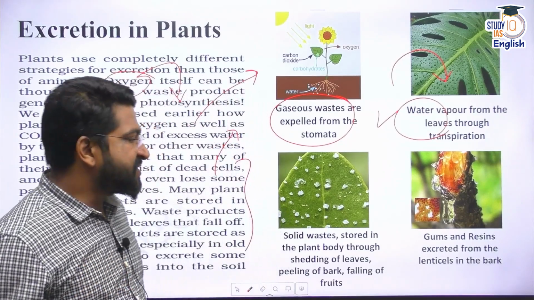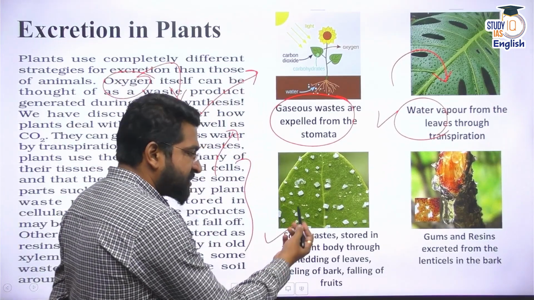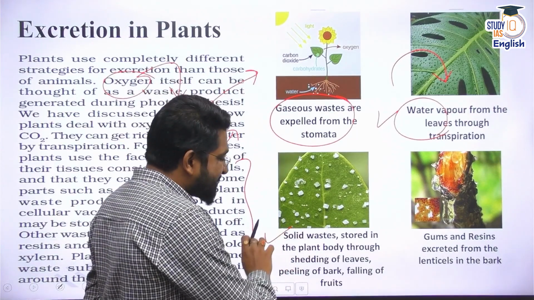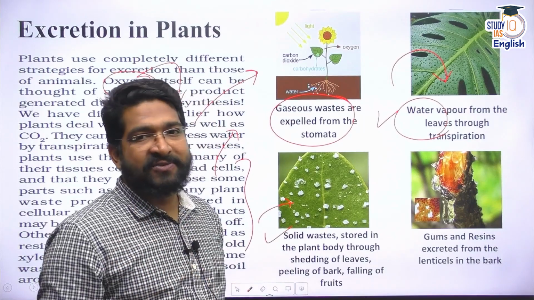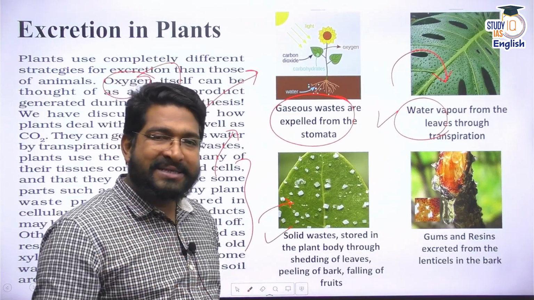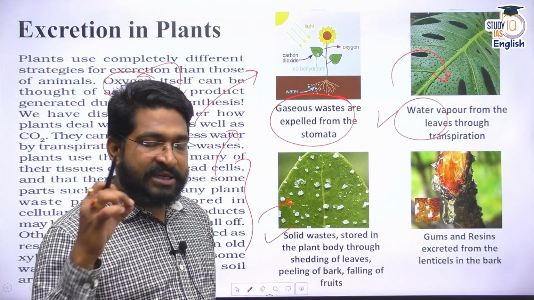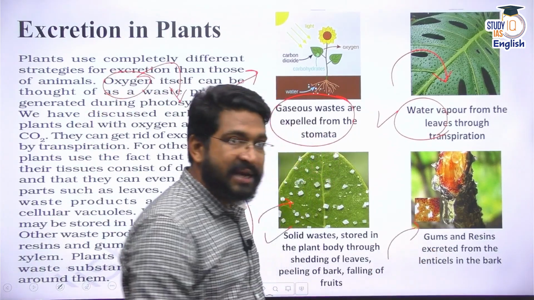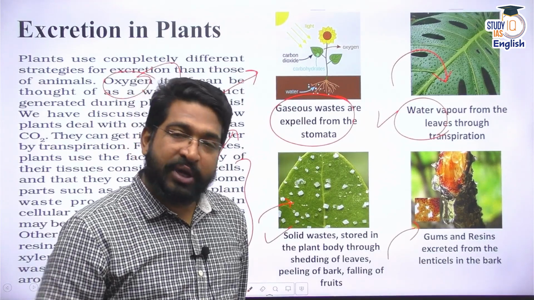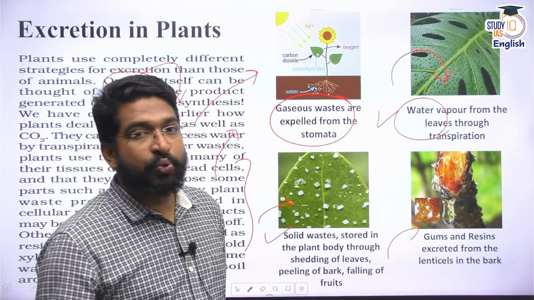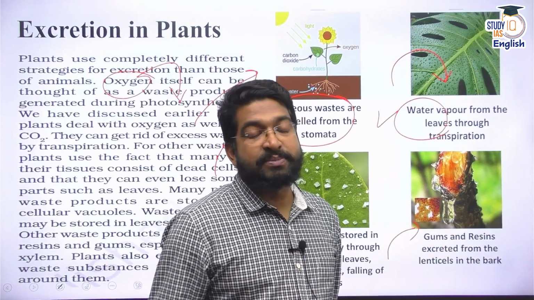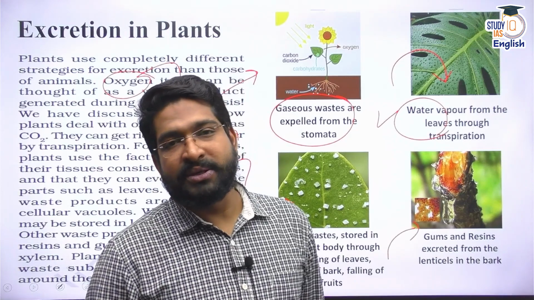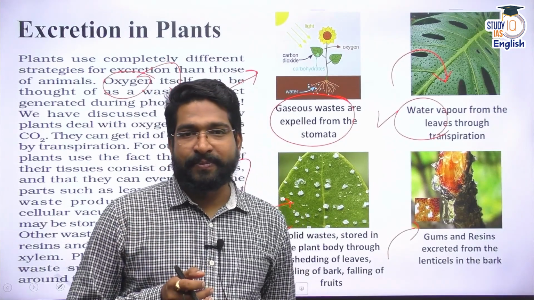Apart from that, you must have seen many times solid waste which is stored inside the plant vacuoles is excreted sometimes through the leaf itself, or dead cells or other waste material or the excreta which is stored inside the vacuole is expelled out as gums and resins. So in plants, we do have certain excretory mechanisms, but not as extensive or as complex as present in human beings. And remember, it's a very strange thing.